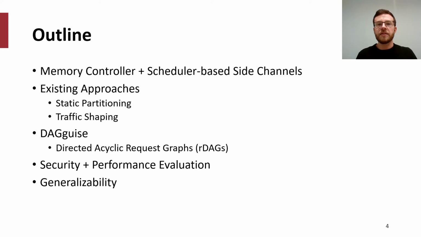In this presentation, we'll first talk about memory controller and scheduler-based side channels. We'll then talk about existing approaches to mitigating memory controller side channels, through either static partitioning of resources or through traffic shaping. Then we are going to discuss DAGguise, our mitigation scheme, and in doing so, we'll take a brief detour to talk about directed acyclic request graphs. We'll then discuss our security and performance evaluations of DAGguise, and finally, we'll briefly talk about the generalizability of DAGguise to other scheduler-based side channels.